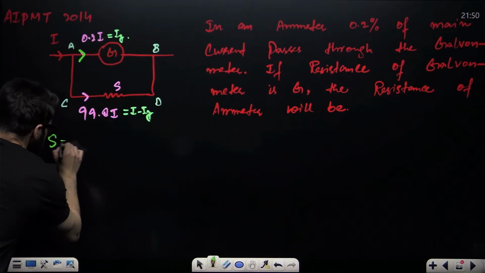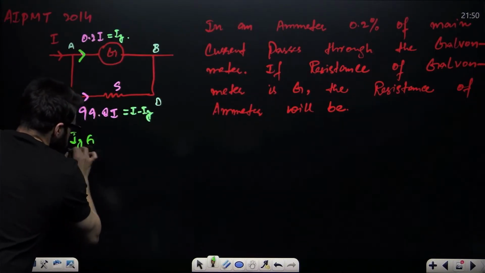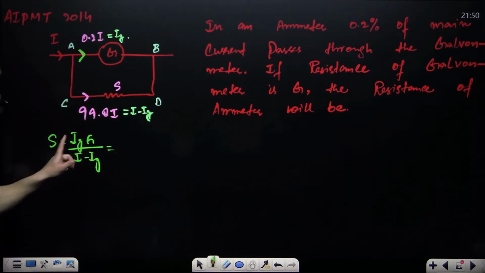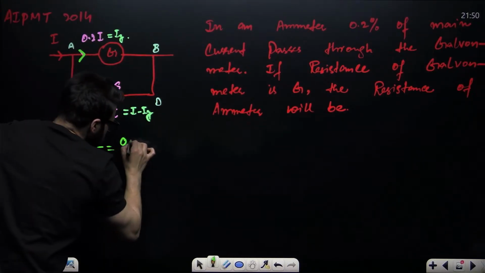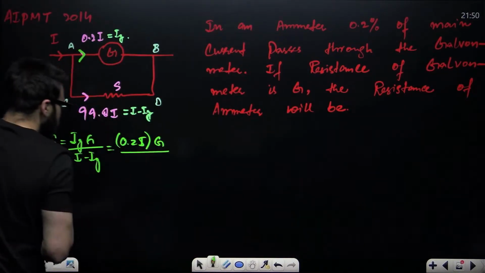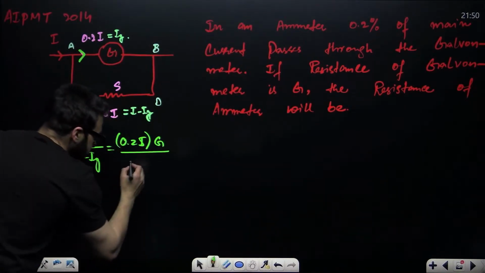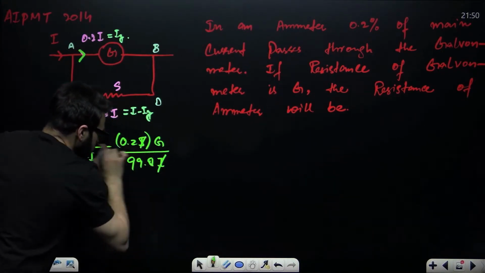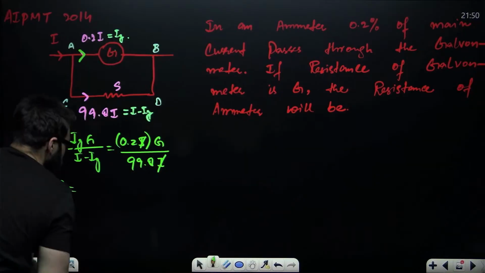So I would say shunt is Ig into G upon I minus Ig. Now tell me, how much is the value of Ig? That is 0.2 I. I minus Ig is 99.8 I. I and I will cancel. So shunt will come out to be